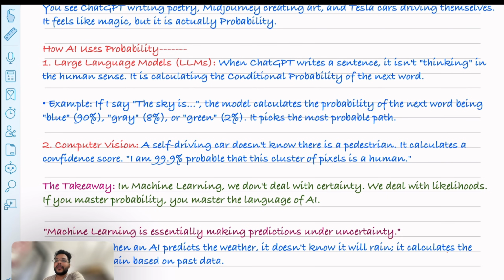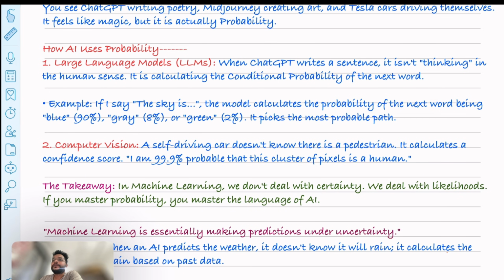And now let me tell you example two, which is coming from computer vision, or you have heard about self-driving Tesla cars. Now imagine a self-driving car on the road, and when a person crosses the road, how does the car know that it is a human? So the answer is it doesn't know. It calculates a confidence score.